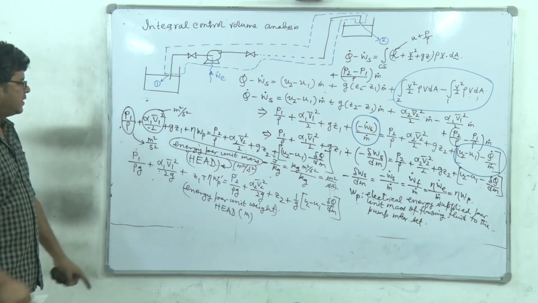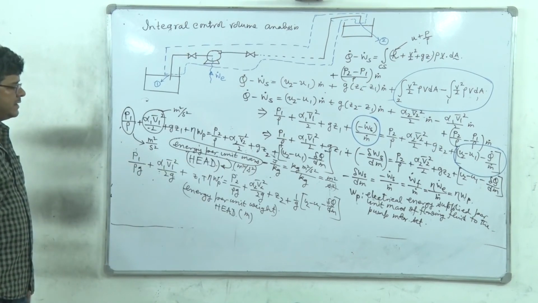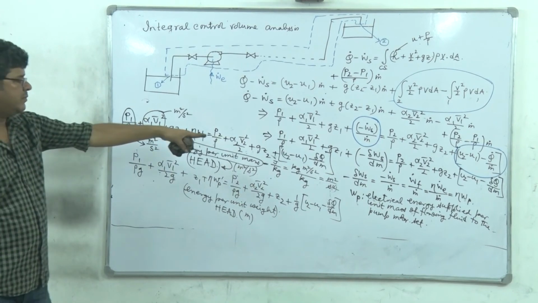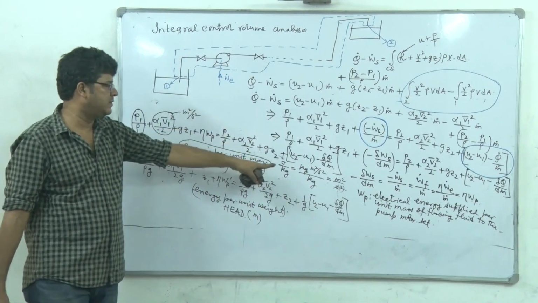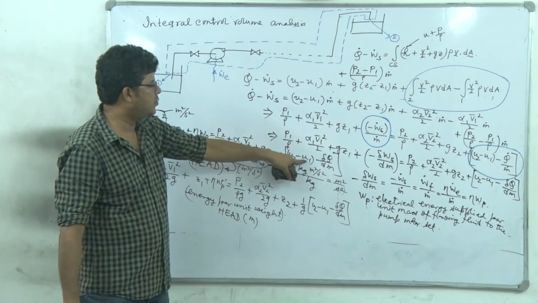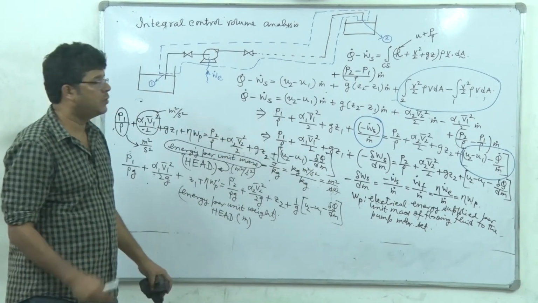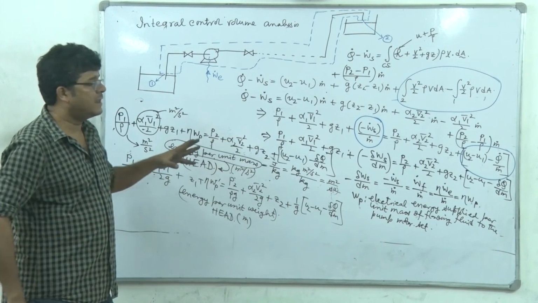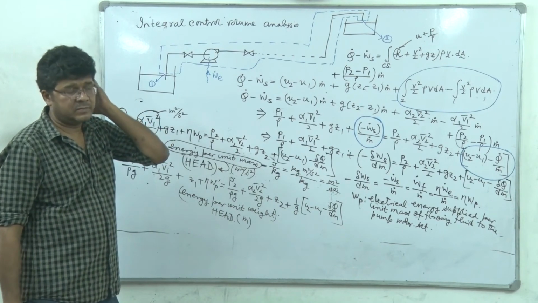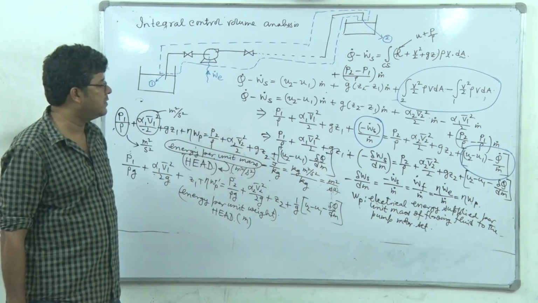Correct? Now, lastly, we have to understand the significance of this term, u2 minus u1 minus delta q by dm, in the absolute unit system. What does it mean? Let's consider an adiabatic system in order to simplify and understand this.